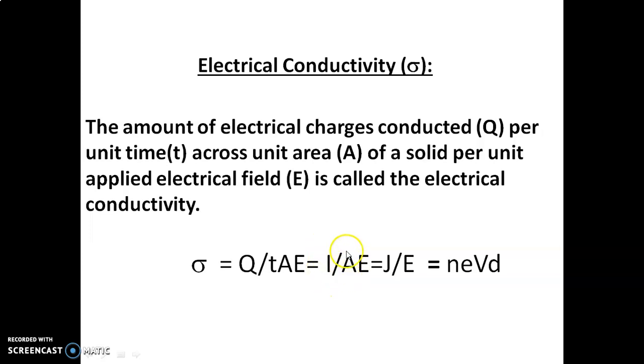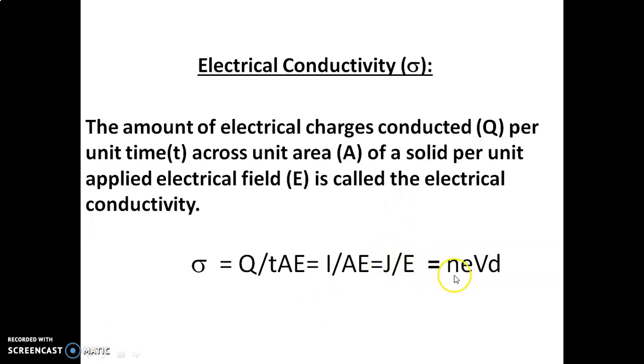So I by A is replaced by J, giving J divided by E, where J is called current density. Current density per unit applied electric field is called electrical conductivity. It is the ratio of current density to the applied electric field.